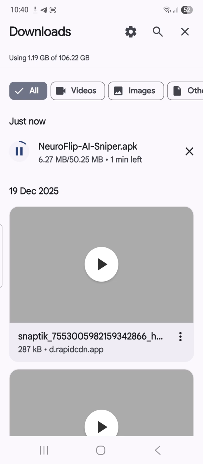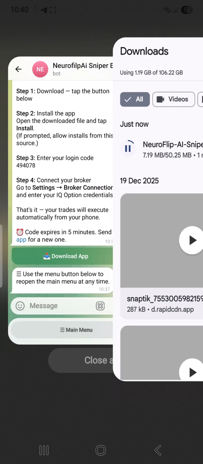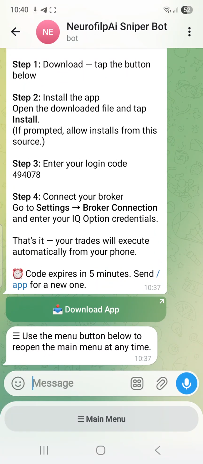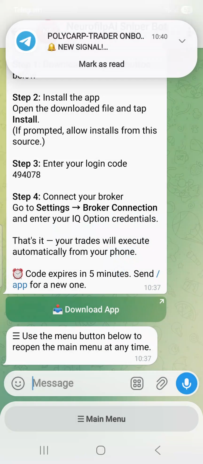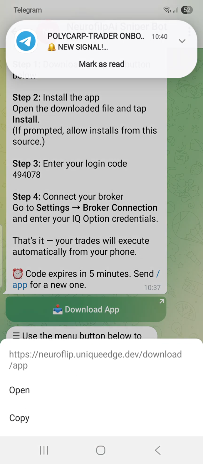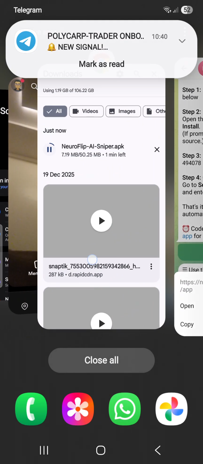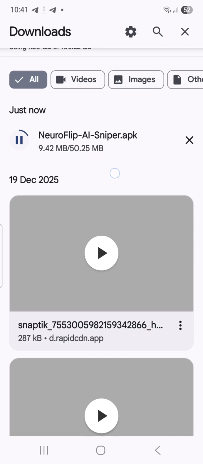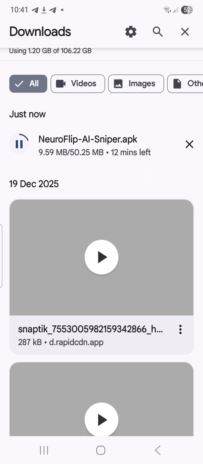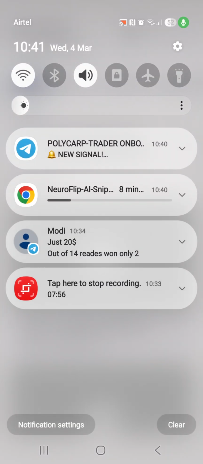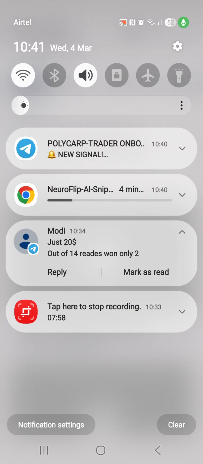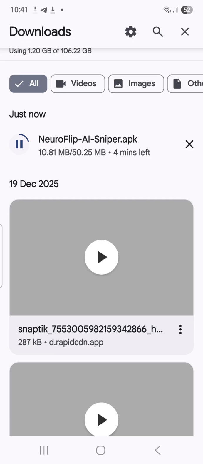Look at it. You can see the Neuroflip AI bot is downloaded. In case you're unable to download it just by clicking, you just have to long press it and copy, then go to your Chrome and download it. You can see that it is currently downloading. So that's it on that. Then after it has been fully downloaded, we'll tell you what to do next. But before then, let me quickly pause this video till it's finished downloading.